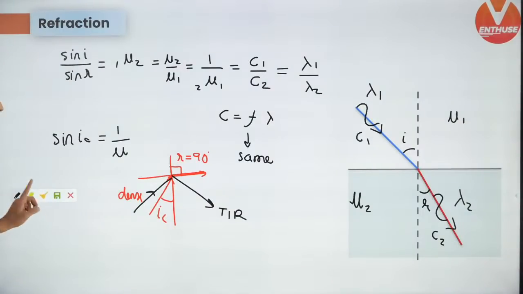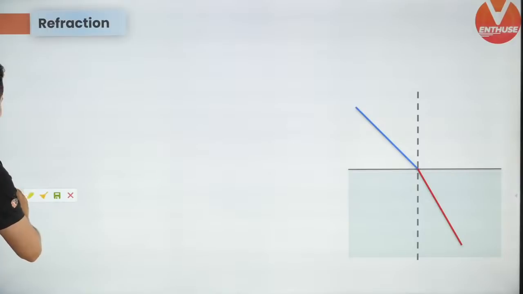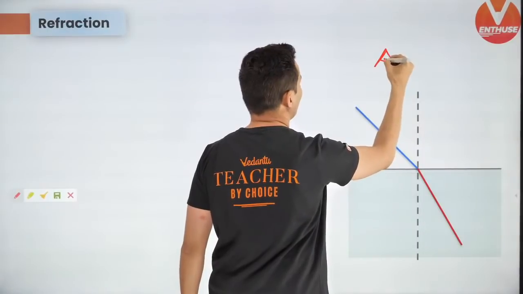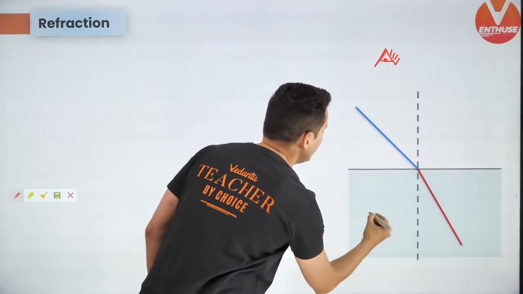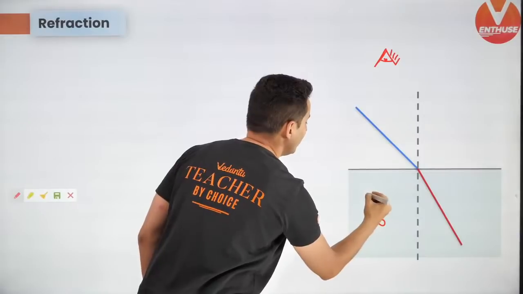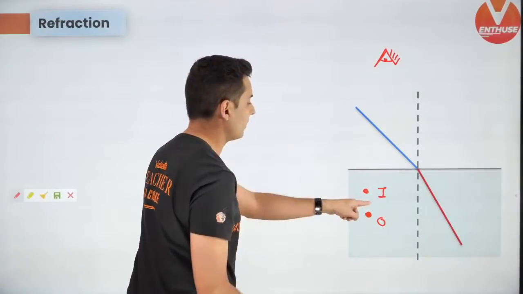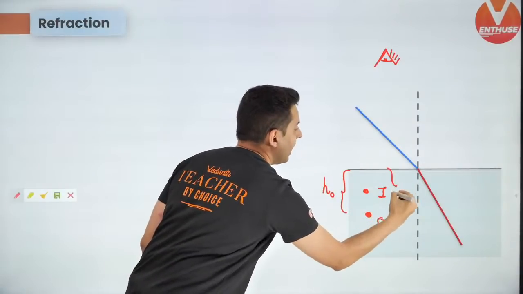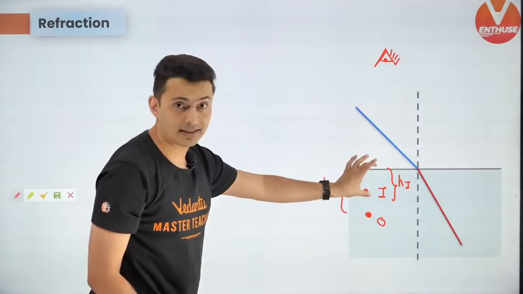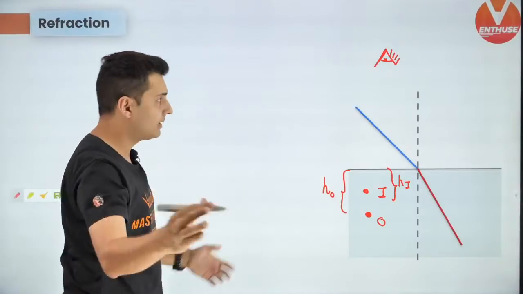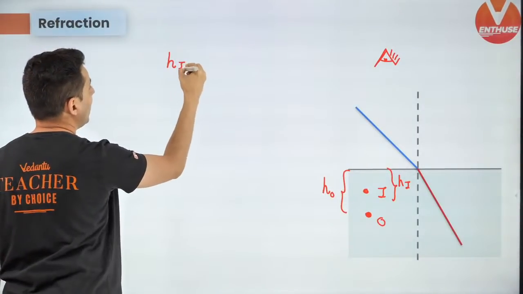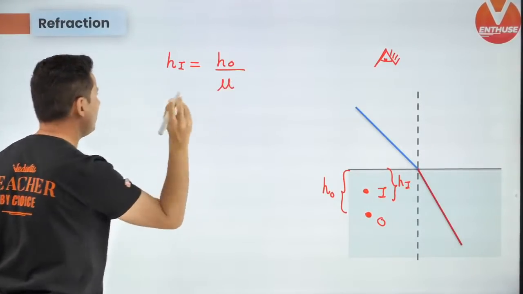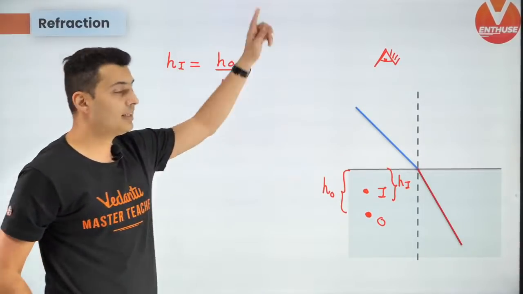Okay. Next up, if you are an observer in air and you look at an object over here, you will see the image being formed over here. So if this is the actual height, then the depth of the image is slightly less, it is shallower. And remember this formula: depth of image is height of the object divided by mu. So that is when the observer is in air.